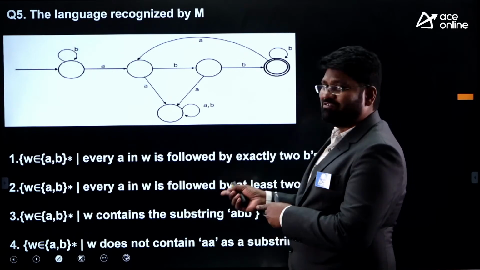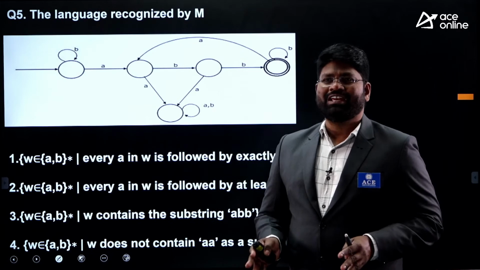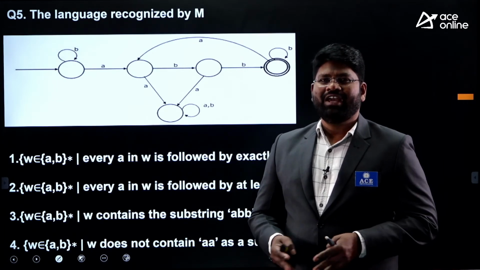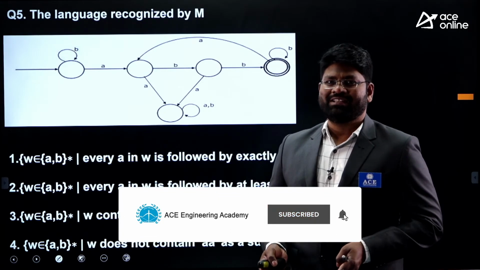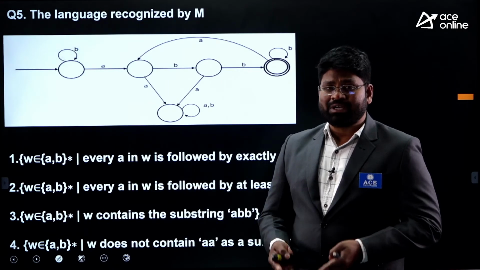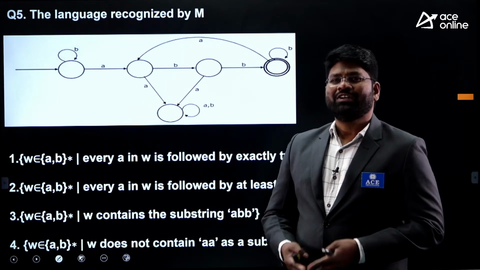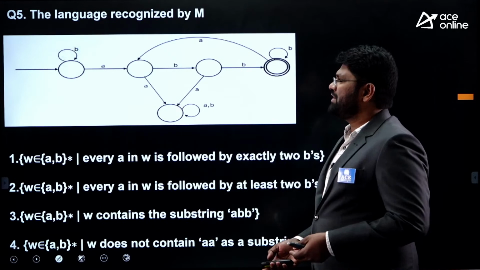This is the model I told you about in the DFA concepts, the most frequently asked model. They give us a finite automata system. We have to find out what language can be represented by this automata, or what language is accepted by this DFA machine. This is the general model you can expect in the examinations. I will just read out the problem statement here.